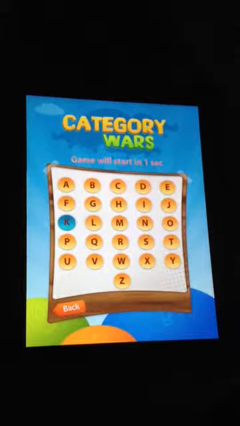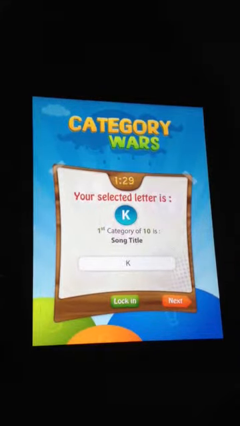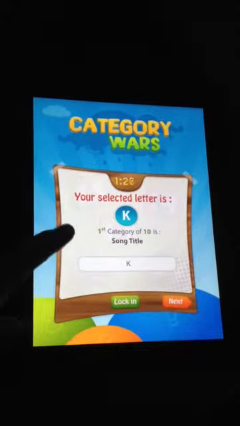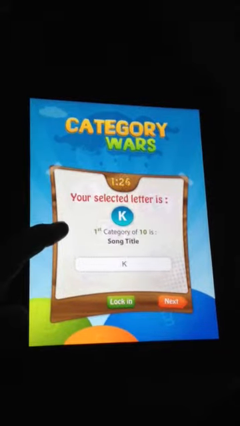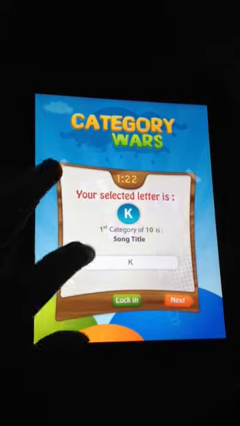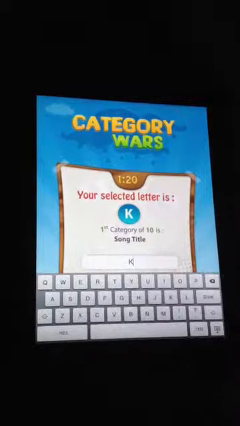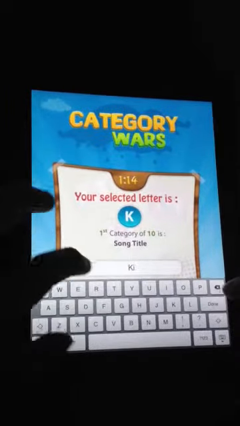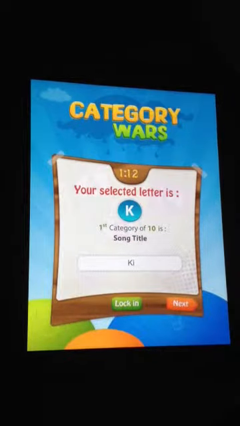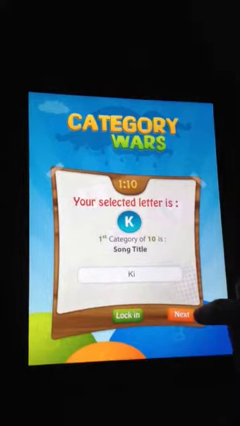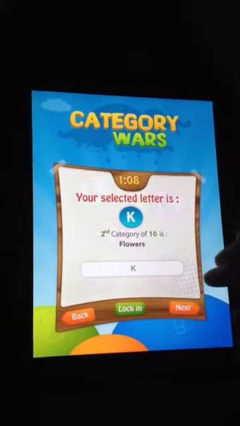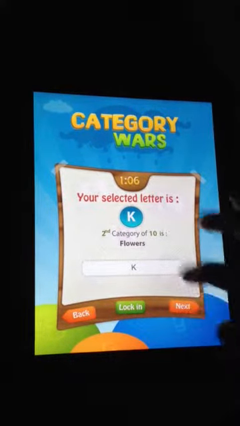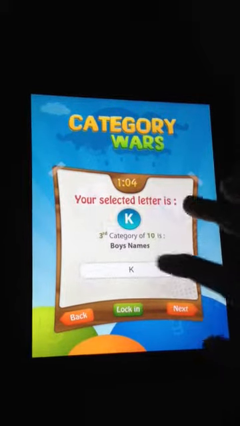K. So now all the answers we'll have to enter with letter K. So suppose here it could be K A K I. Okay, so now there could be something with this. Now we can answer any letter. Leave it, boys names.